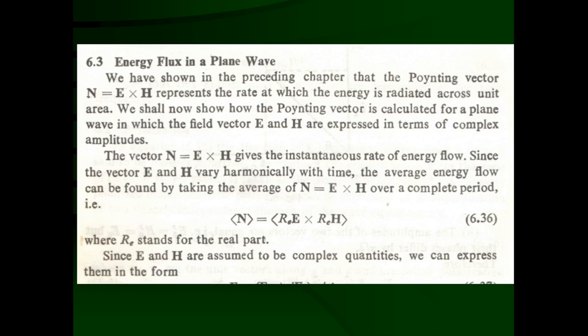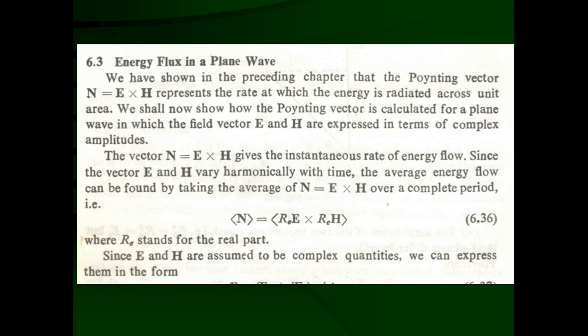So if we consider that some volume is bounded by some surface, and inside that volume there are electrical charges moving with velocity v, it means that a dynamic electric field as well as a magnetic field is produced, a time varying electric field and a time varying magnetic field.